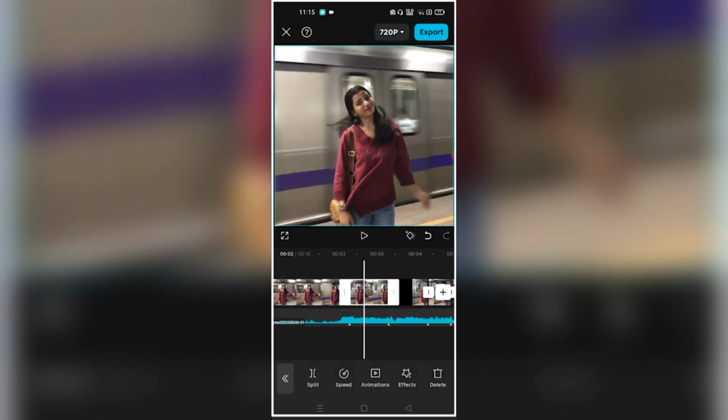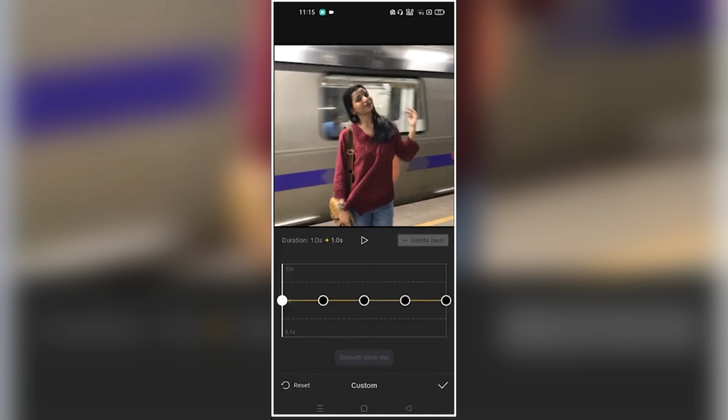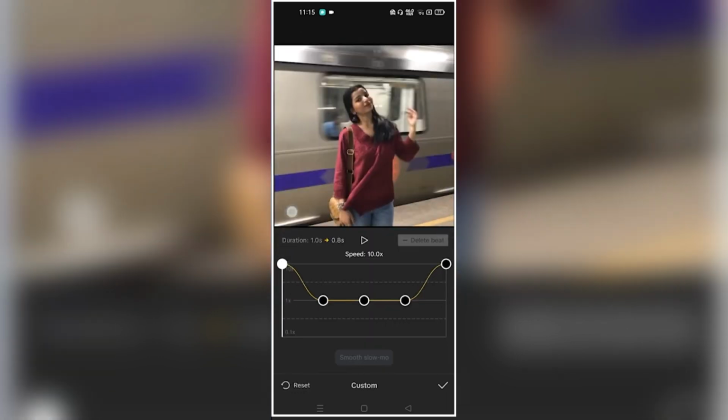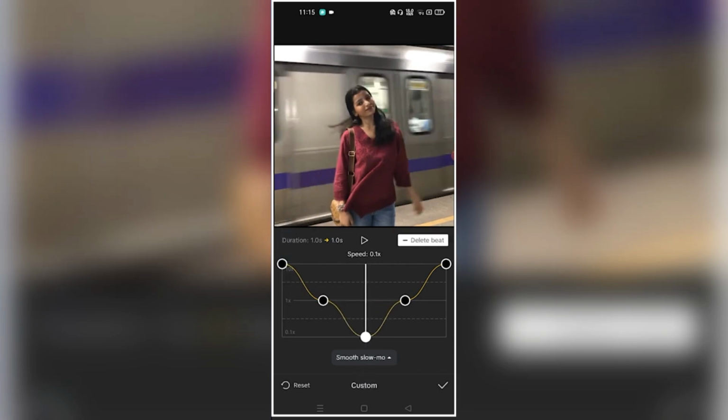Tap here. Then you have to come to speed. After that you have to come to curve. And then you have to come to custom. Okay? And after coming to custom, you have to look carefully here. Take this up. Take this up as well and take the middle one down. Look carefully at the graph here. There should not be any mistake in this. You guys check once again whether any mistake is happening in adding the graph, because then something or the other gets undone here. So pay attention here, and click here on smooth slow motion. Rest, change it to better quality from here and done.